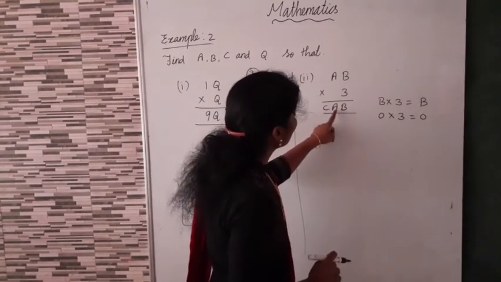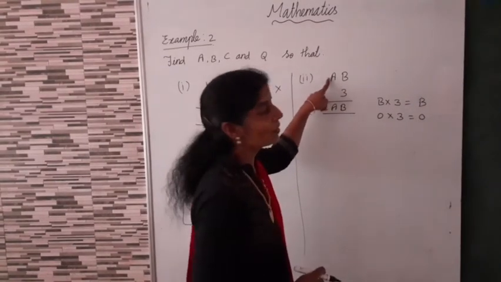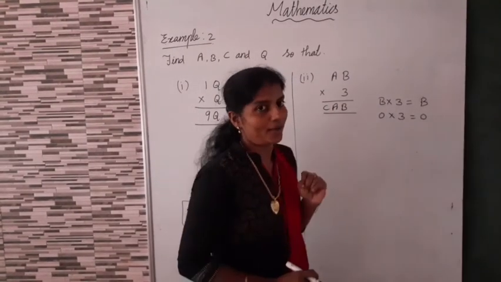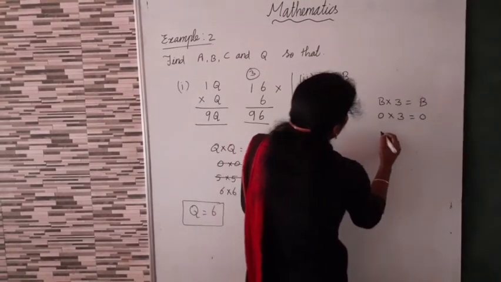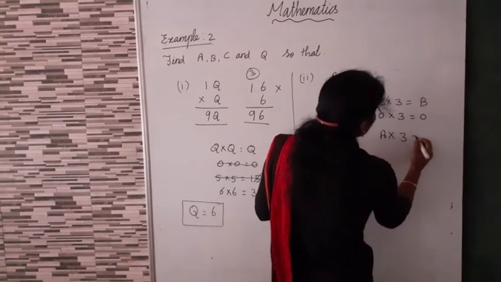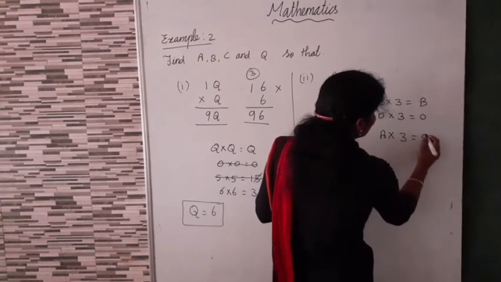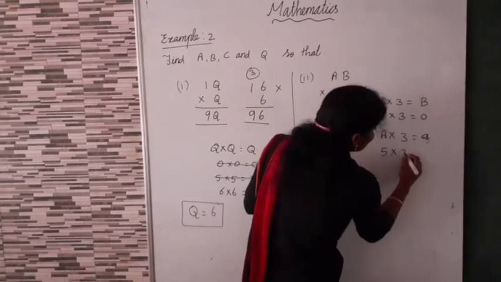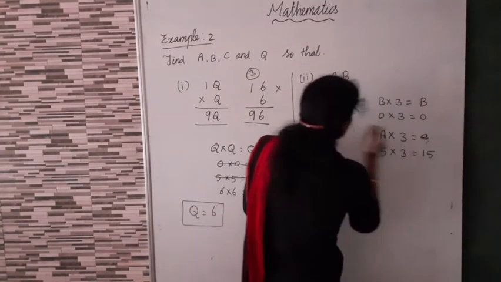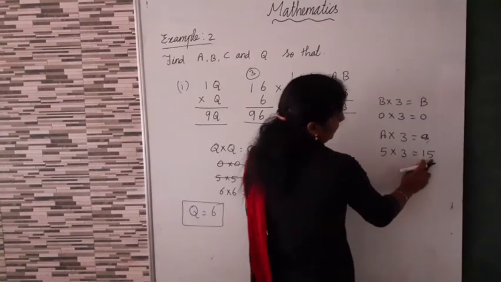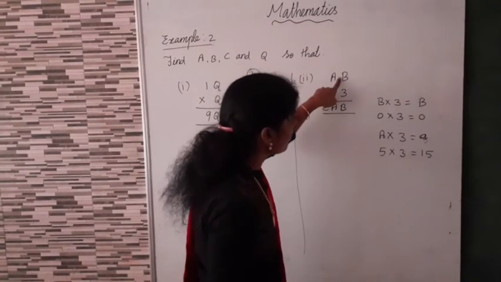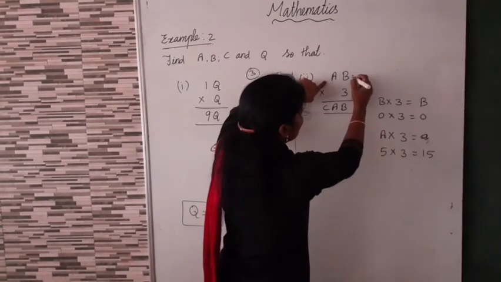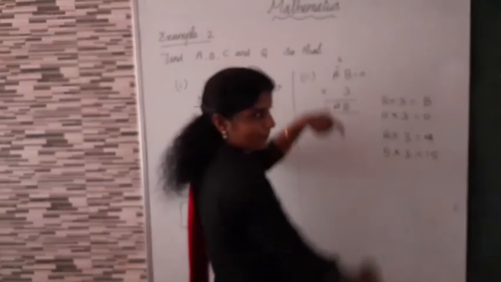So we can take B as 0, then 0 into 3 is equal to 0. Now we need A. 5 threes are 15. A is equal to 5 means 5 threes are 15, and the tens place is also 5. Here A into 3 is equal to A means 5 into 3 is equal to 15. So we will get tens place 5. So B equal to 0, A equal to 5.